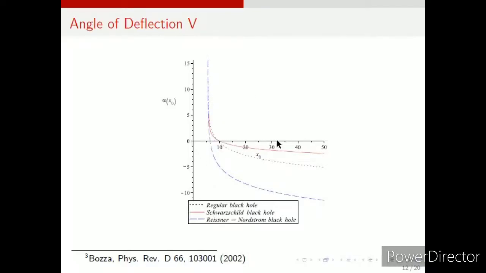So as you move further away from the photon sphere xm point along the x-axis, as the x-axis is the distance of closest approach, as the distance of closest approach increases, you can see all three have three different branches, you can think of it, and so the values of the angle of deflection are different for the three types of black holes, and also they are negative. One important thing is the angle of deflection that we have obtained far away from the photon sphere is negative.